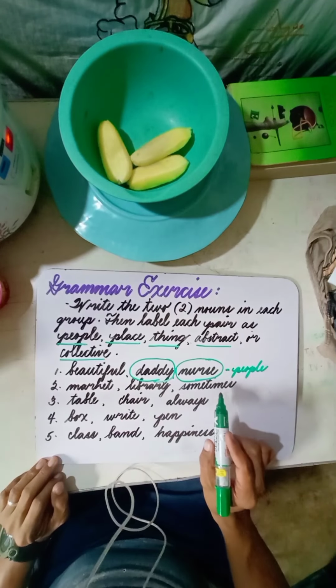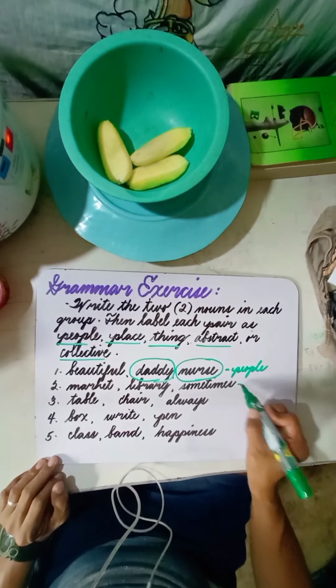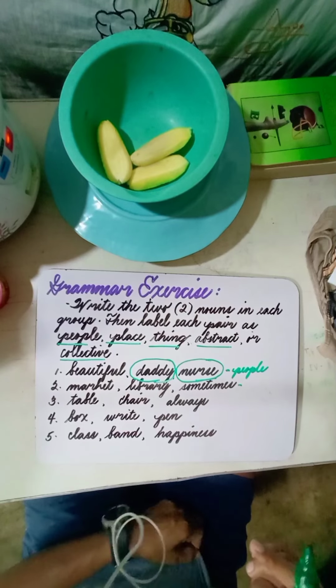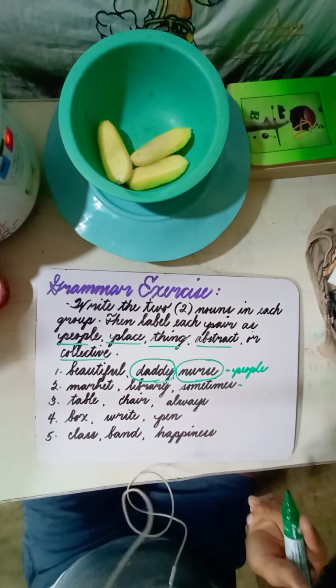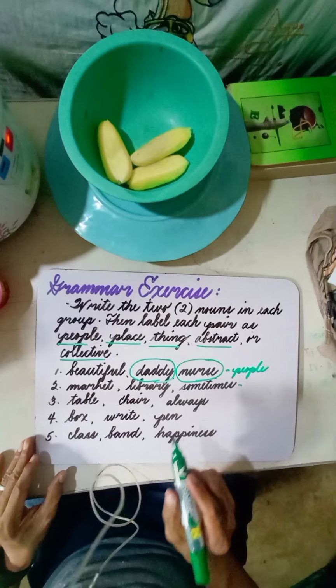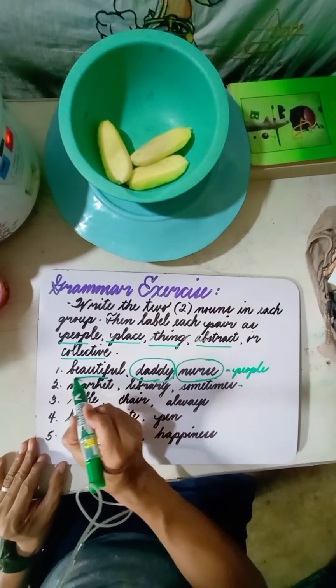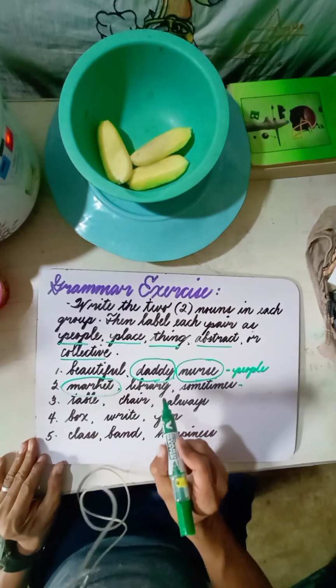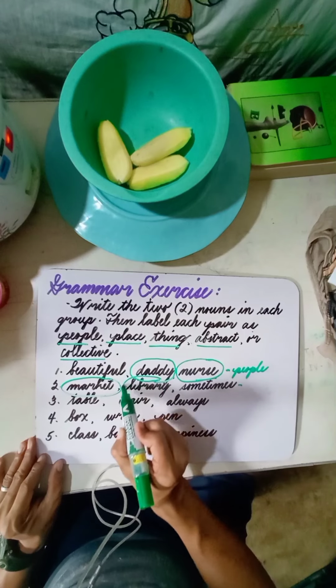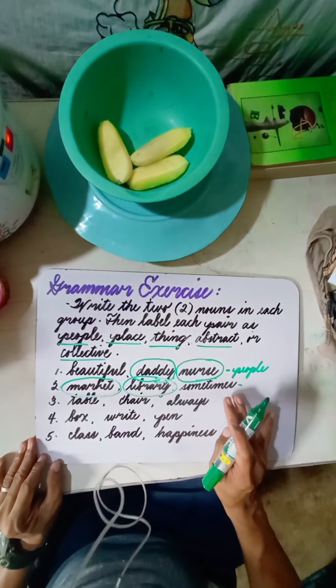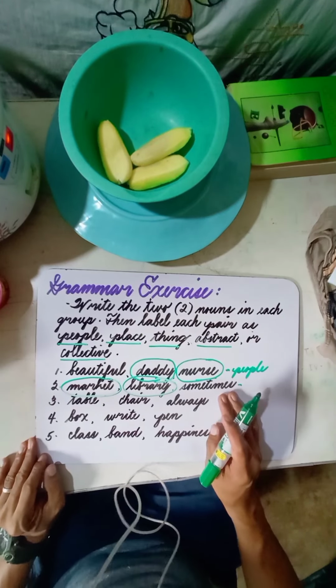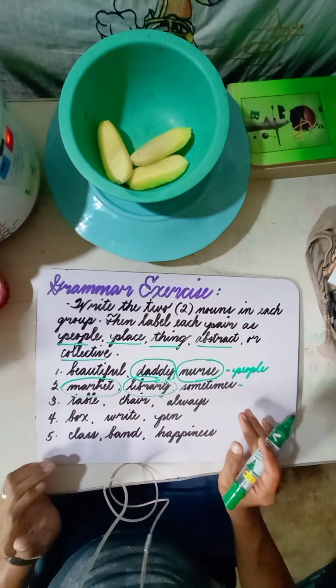Market. Library. Sometimes. What do you think are the two nouns? In this series, we have the market and we have the library. Sometimes here is not a noun because that is an adverb.